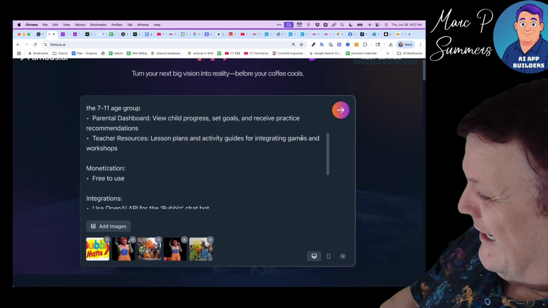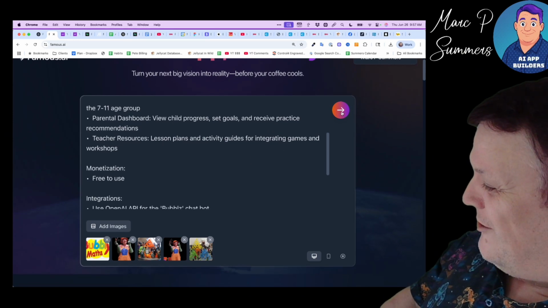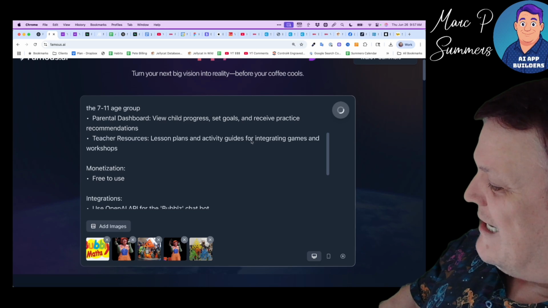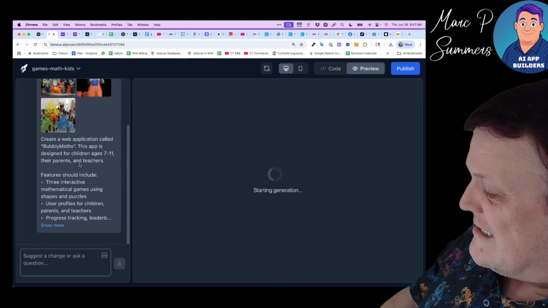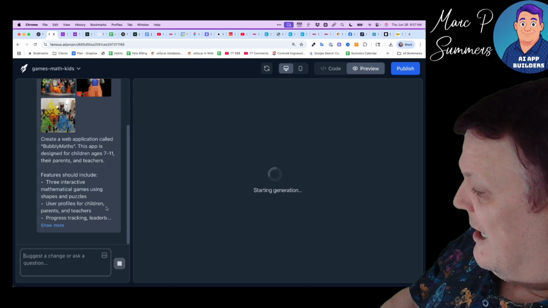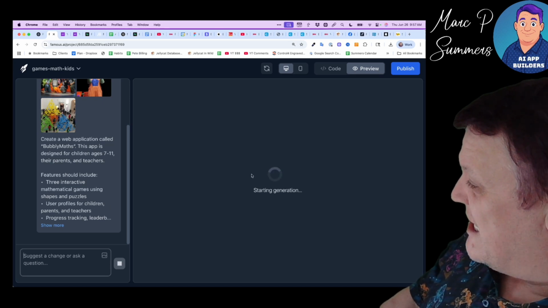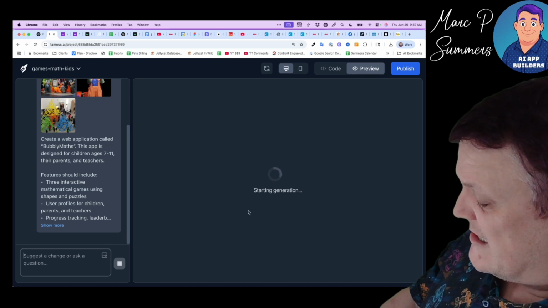So, all right, here we go. Drum roll, please. We're going to press go. And this is going to take us into the builder. It's sending the prompt, and it's already started the generation of this web app.